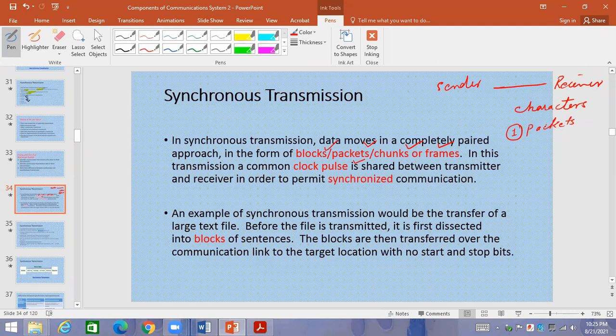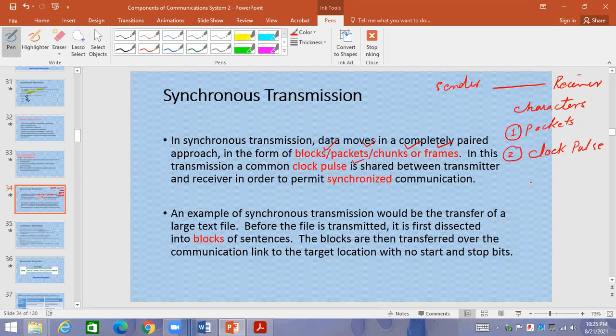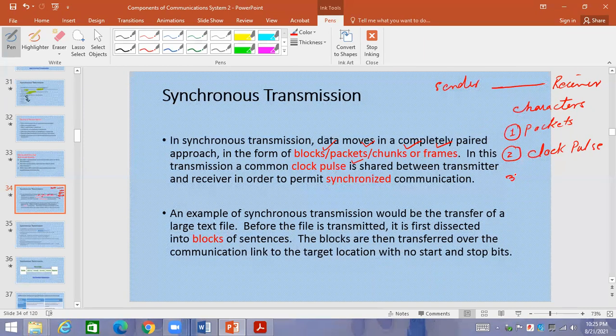You can also write chunks, frames, blocks. Number 2, there is a special clock pulse which manages the synchronized communication. Number 3, the transmission will be fast. If we compare it with the asynchronous, transmission will be fast. An example of the synchronous transmission would be the transfer of a large text file.